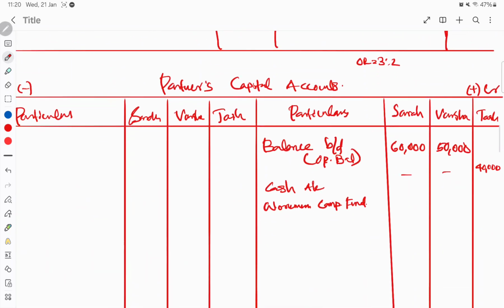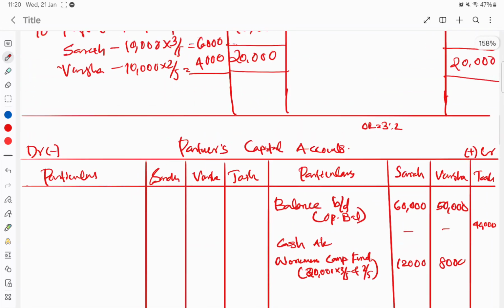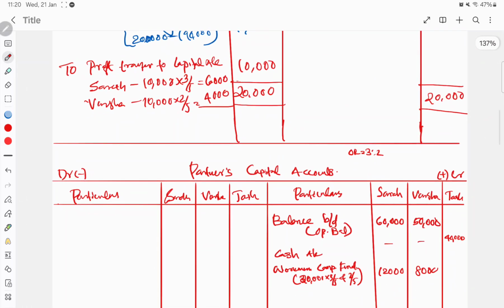So the calculation is 20,000 into 3/5 as well as 2/5. Then you will get 12,000 and 8,000, isn't it?